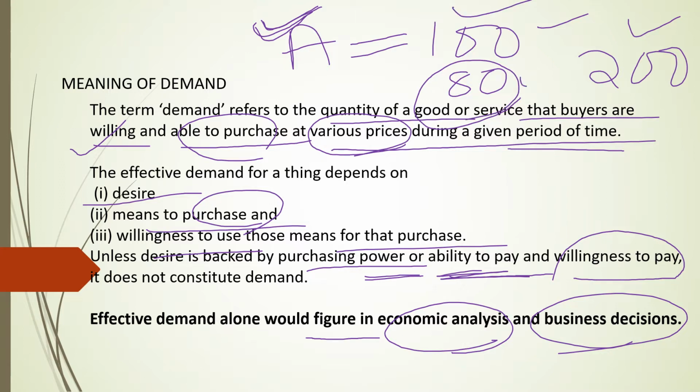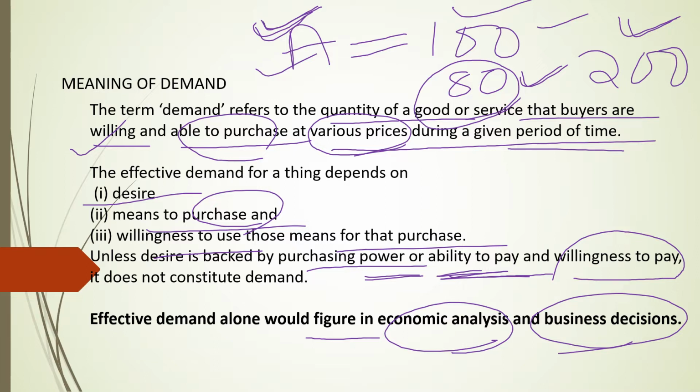You are ready to buy at 80 rupees. Then also it is not considered as demand at a given price if you are not ready to buy. You are having a desire for a commodity. You have an ability to buy, but at a given price you are not ready to buy, then also it is not considered as an effective demand.